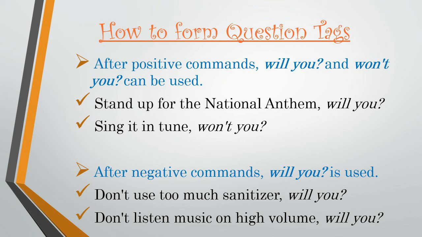So here this is a command and I have inserted will you. This is correct. Next, sing it in tune, won't you? Now I have used won't you here. So this is also correct. So whenever someone is giving a command, you can use will you or won't you with the positive commands.